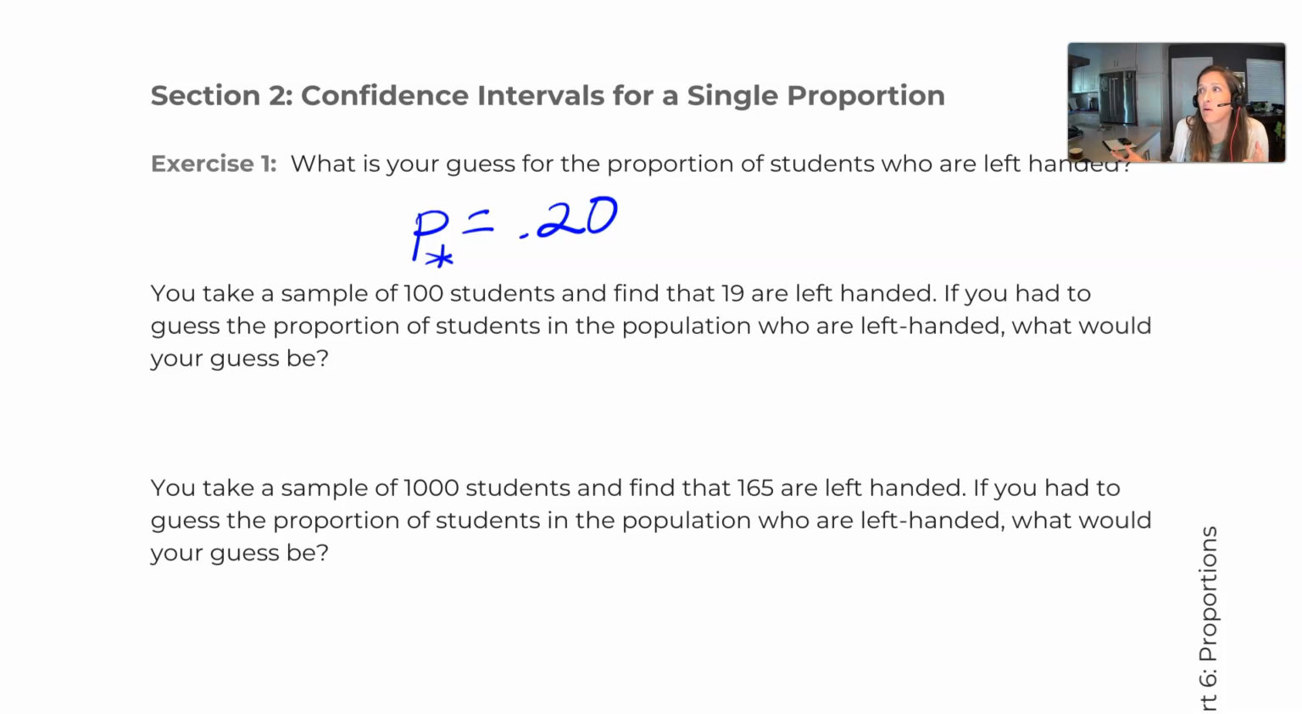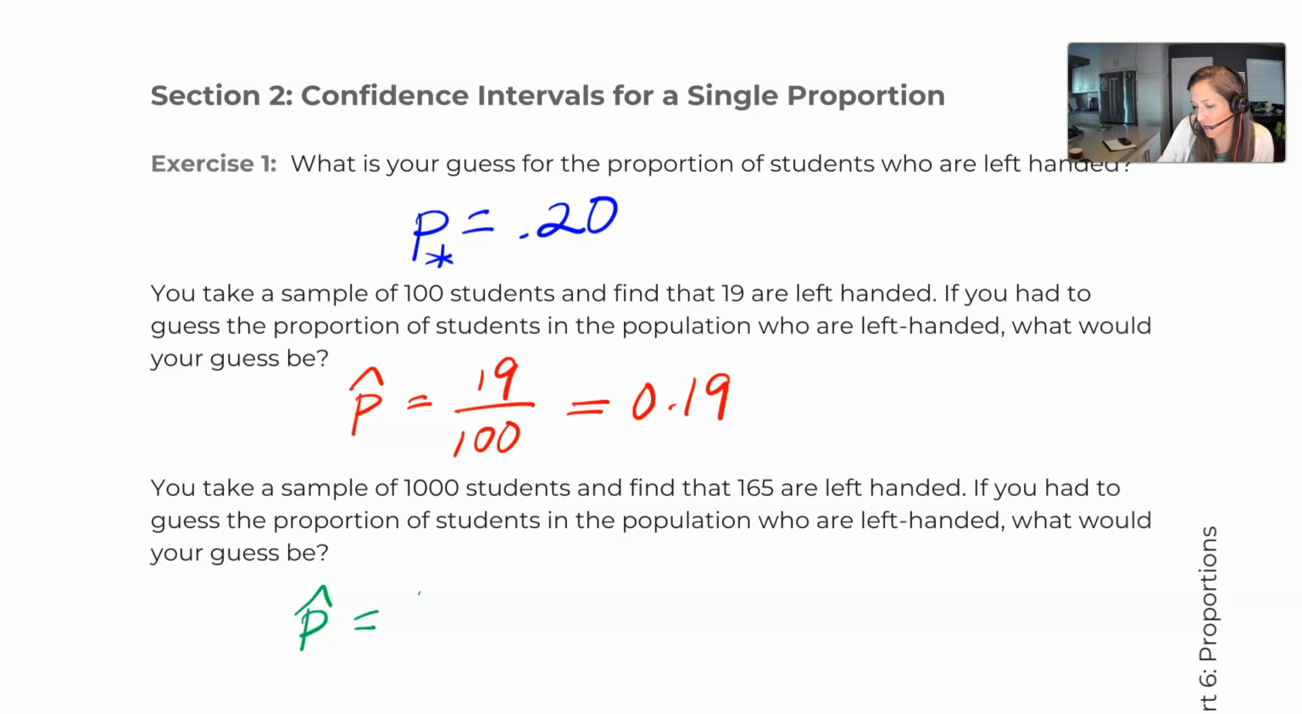Then we get into the idea of, well, what if you took a sample and you had the number of people in that sample who were left-handed? If we took a sample, we can calculate a sample proportion, which is just our x over our n, the number of people who are left-handed out of the number of people we sampled. And then we could use this as our estimate of the proportion of people who are left-handed. And we could do that again, except this time with a bigger sample. So now our p hat is 165 out of 1,000.